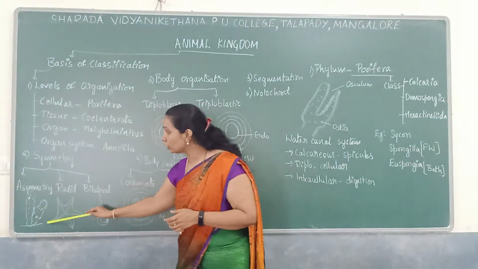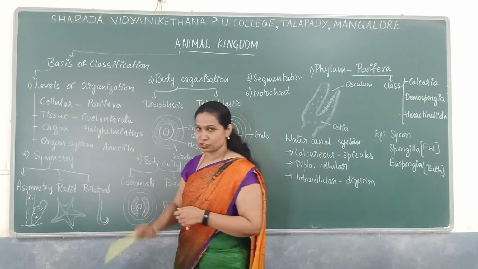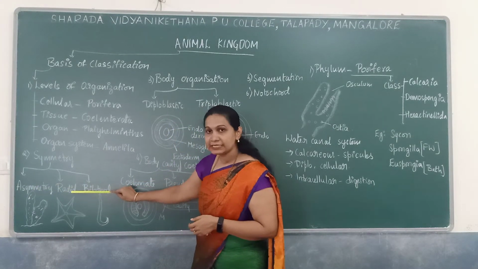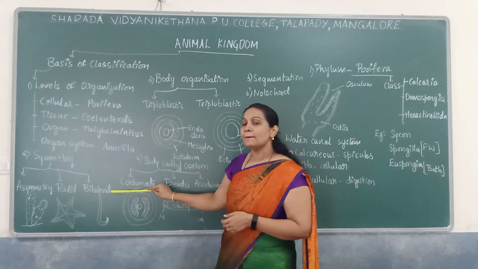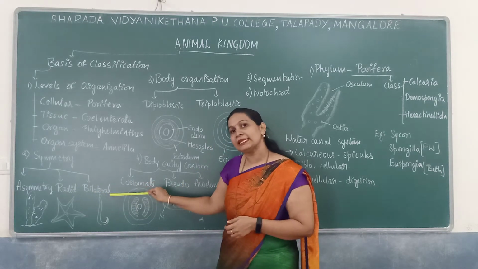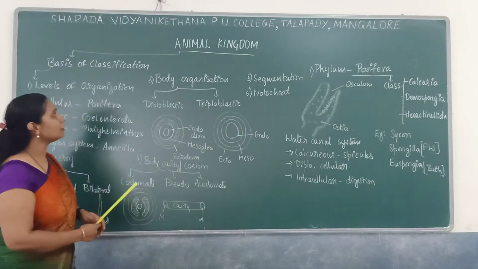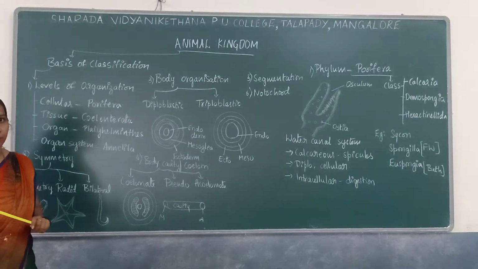So based on this, there is a division. Asymmetry example: Porifera. Radial symmetry: Echinodermata as well as Coelenterata. Bilateral symmetry: from Platyhelminthes to the chordates. Next, move on to the next level of classification, that is based on the body organization.